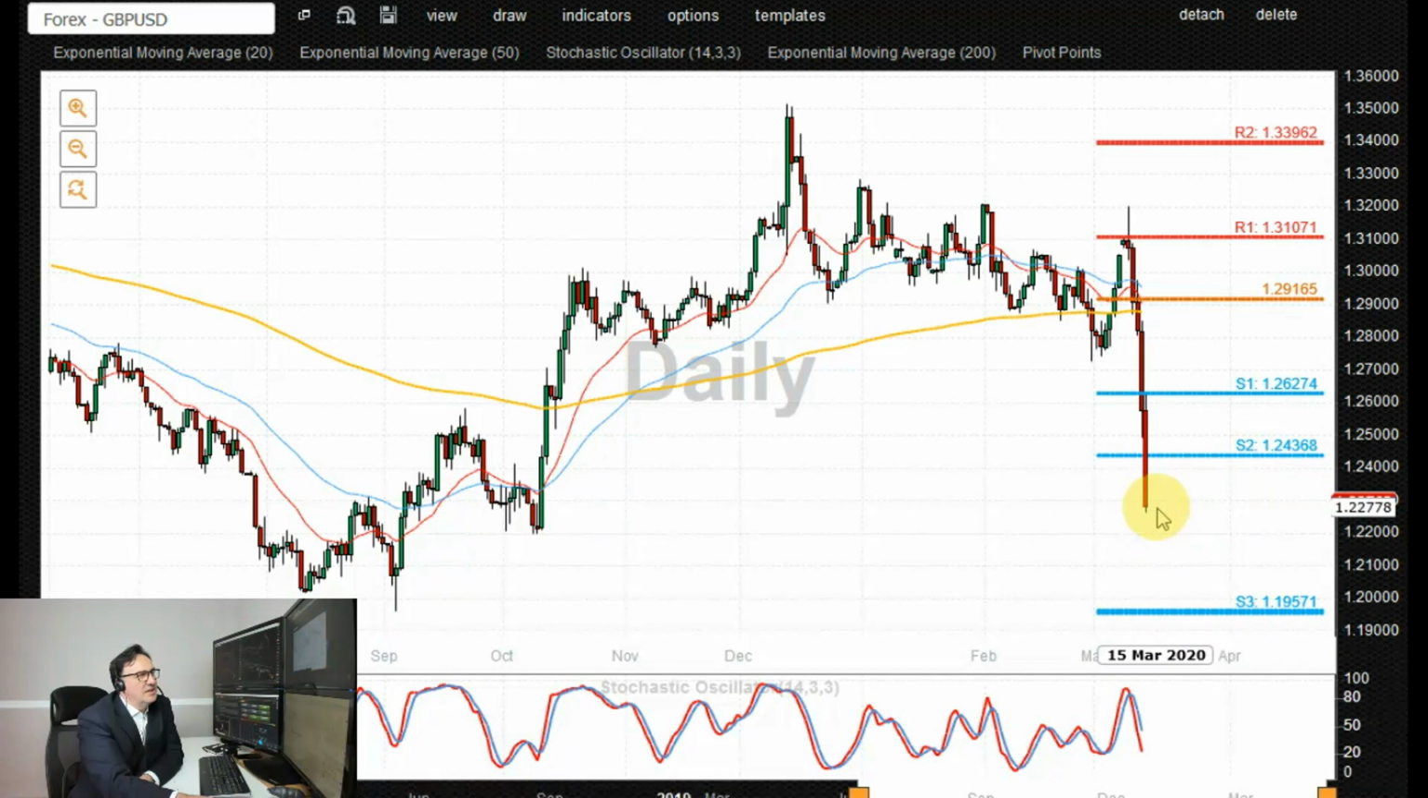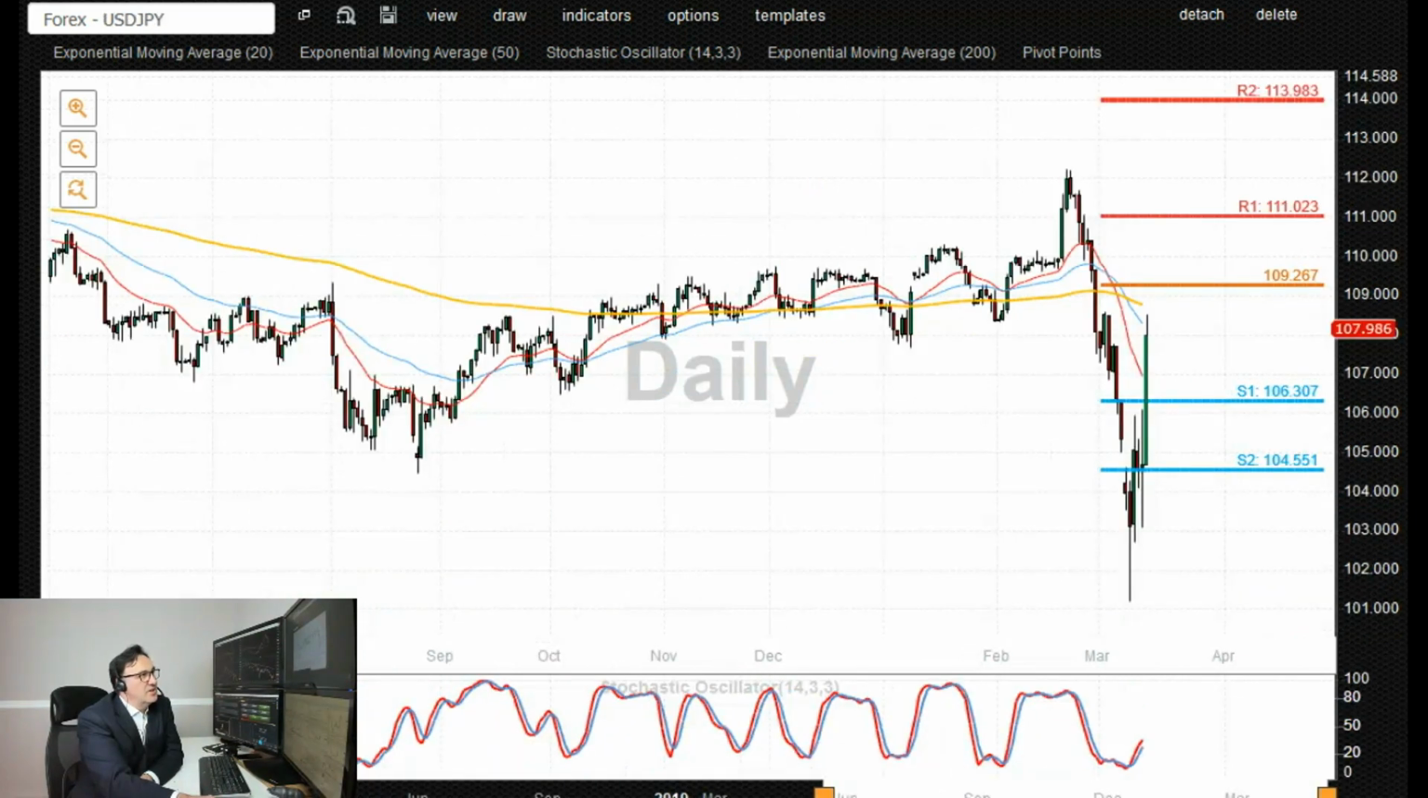Alternatively, if we see a rally higher and break above initial resistance at 1.2435, that could open the way for a spike higher towards 1.2630. A breakout above that level could target 1.2770, 1.28, 1.2880 resistances on the upside. But yet again, this represents US dollar strength.